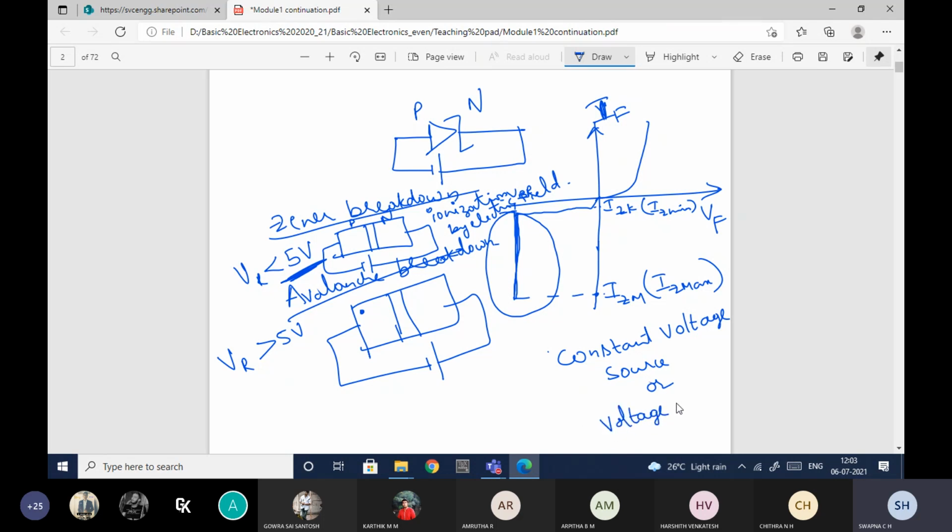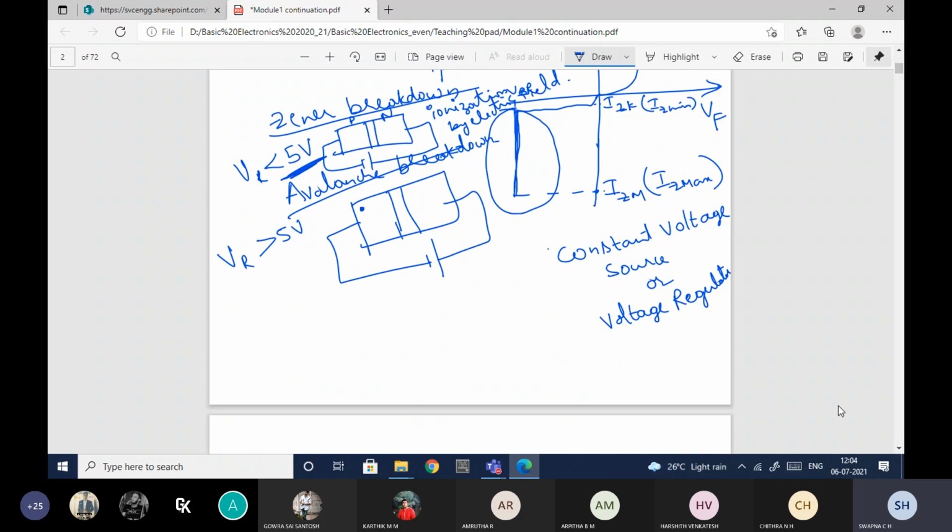This is a very important topic. We'll see how you need to connect the circuit so that it will be used as a voltage regulator. That we will see now. Okay, so this is the condition.